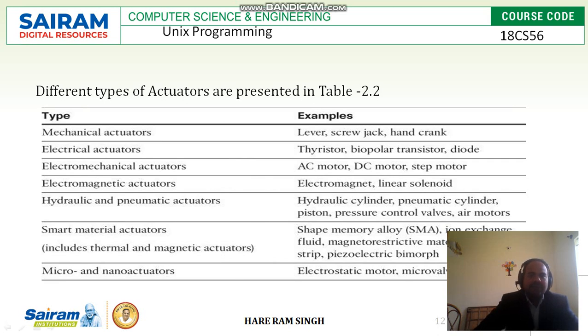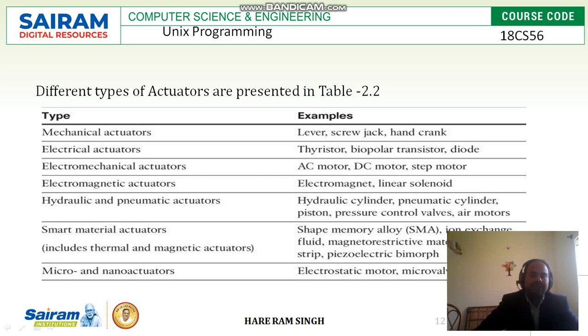Here different types of actuators are presented. Some are mechanical actuators, for example lever, screw jack, and hand crank. Then electrical actuators: thyristor, bipolar transistor, and diode.